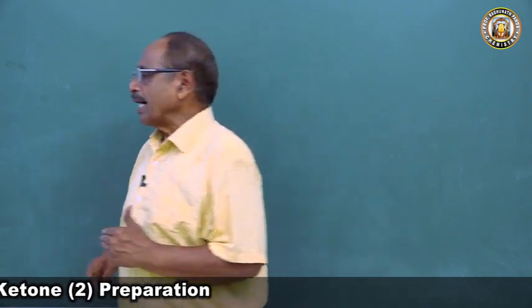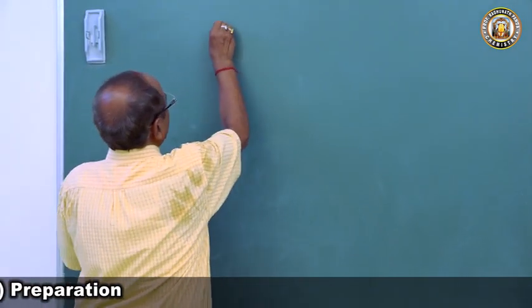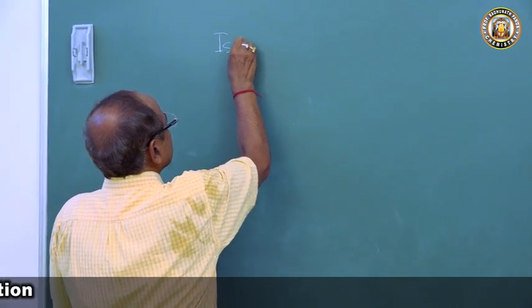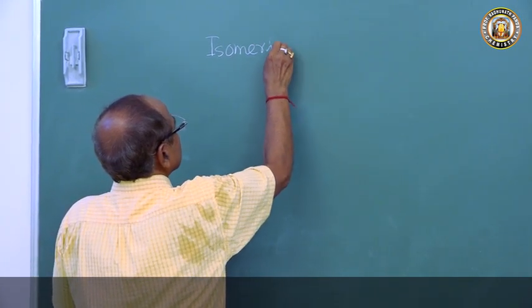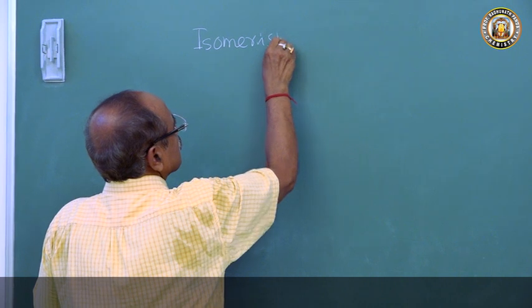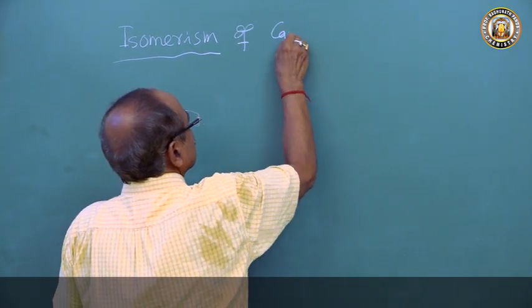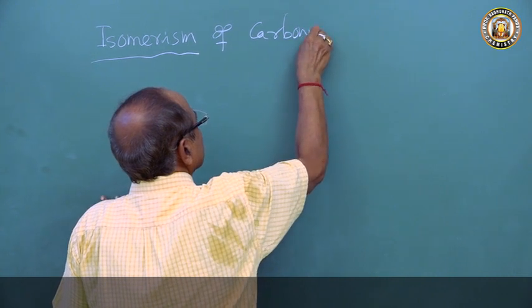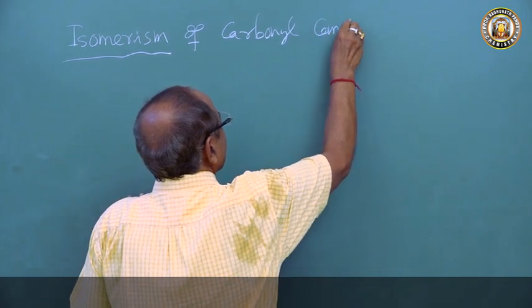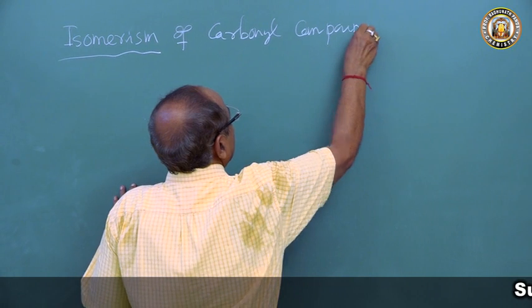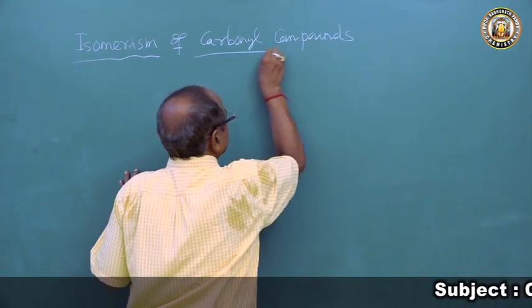Now we will come to isomerism of carbonyl compounds. I have discussed isomerism in detail in our videos.